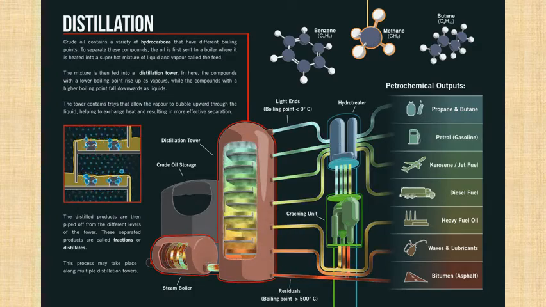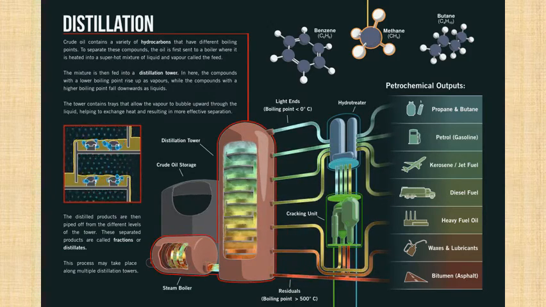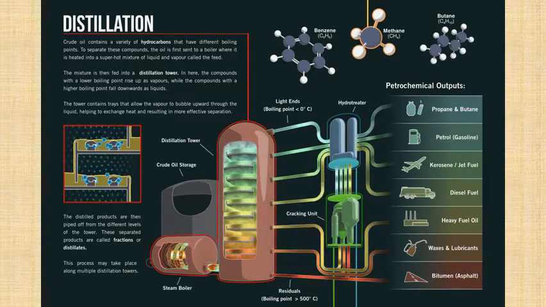Okay, this is a very important picture of fractional distillation. Please take a look at it very carefully. Crude oil contains a variety of hydrocarbons, so you can look at the chemical formulas. Methane is CH4, so there's one carbon and four hydrogen. Butane is C4H10, which is 4 carbon and 10 hydrogen. Benzene is C6H6. But the number of carbon and the number of hydrogen is different.